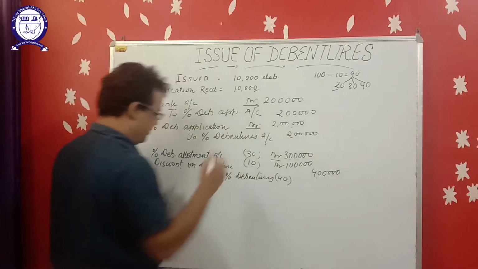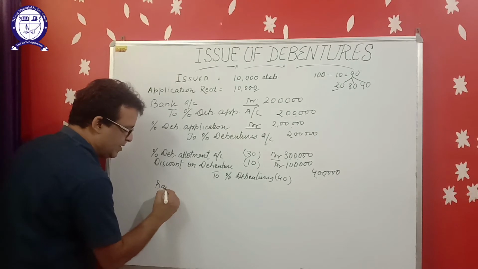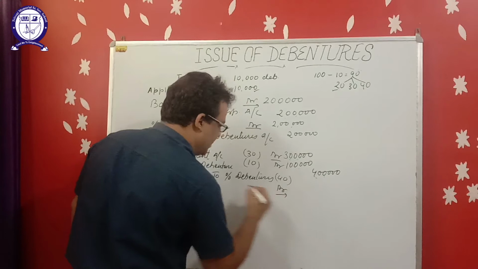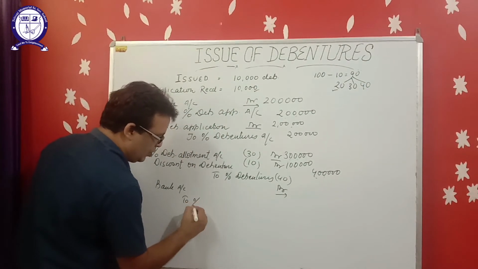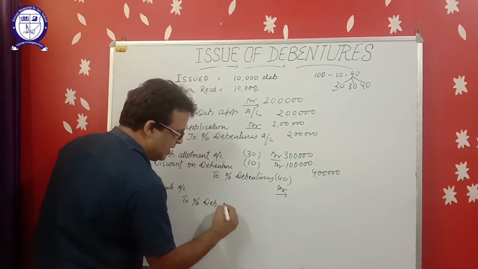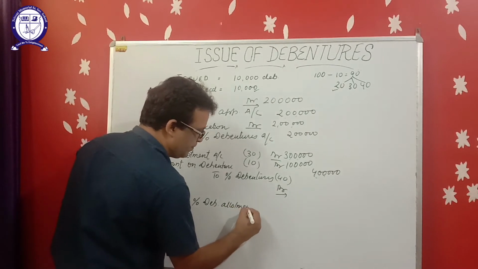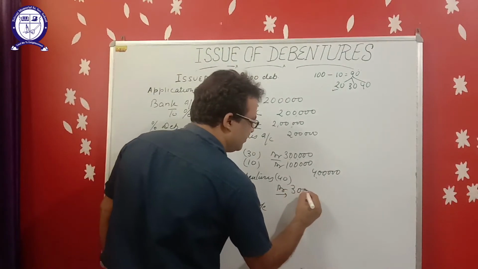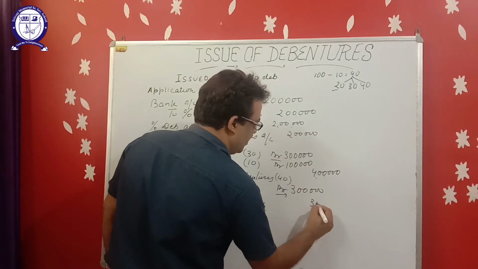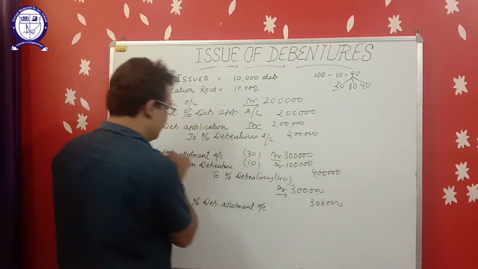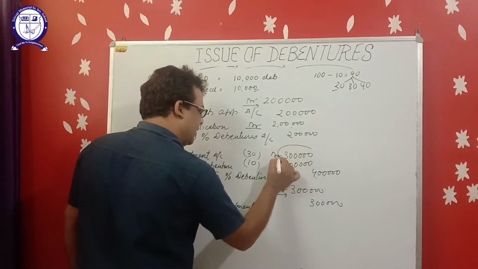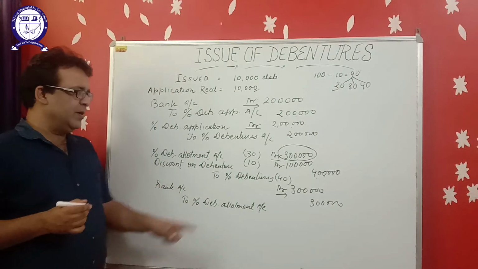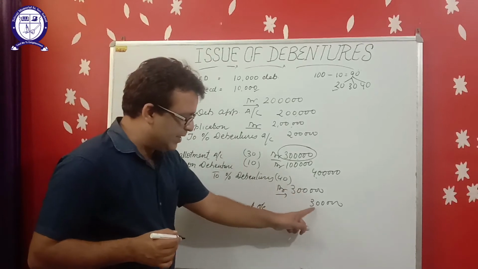Write here 4 lakh. For receiving allotment money, bank account debit to debenture allotment account, 3 lakh. The amount which is written before the allotment is 3 lakh. So when we receive the amount of allotment, this amount will be written in the entry.